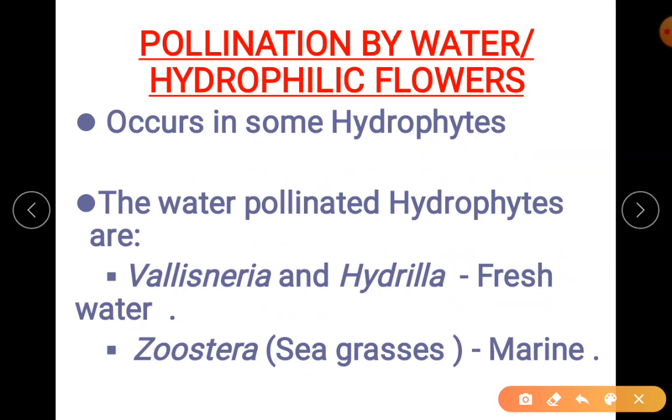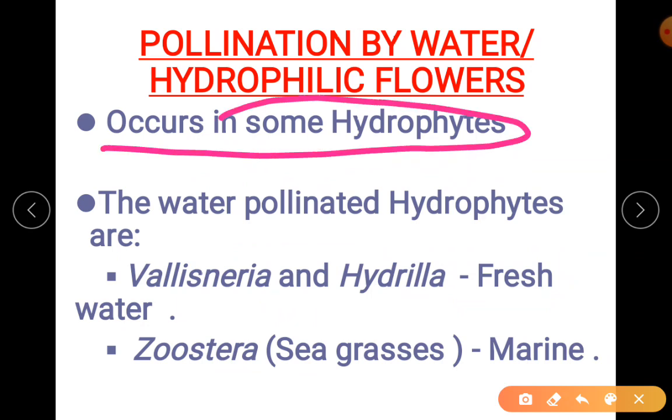What is hydrophily? It occurs in some hydrophytes, not all of them. I hope you all know what hydrophytes are: flowering plants that grow on water. You know about the lotus flower, which is an open flower. It floats on water, so it does not require water for pollination. Bees are enough. Here only some of the hydrophytes require water as the medium of pollination. So which are those? Examples are right below.